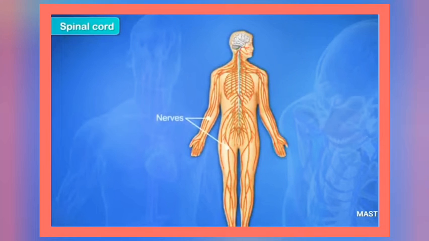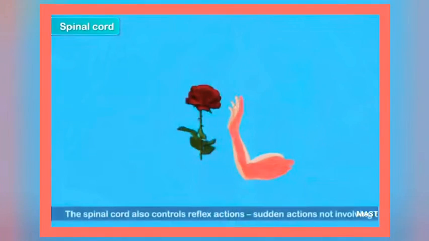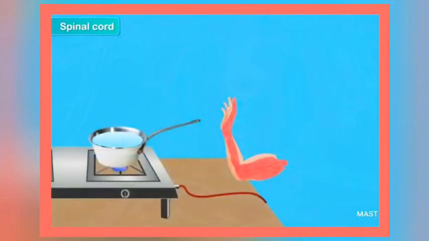This is done through nerves. The spinal cord also controls reflex actions, sudden actions not involving the brain. Example: impromptu removal of a finger on coming in contact with a hot object.